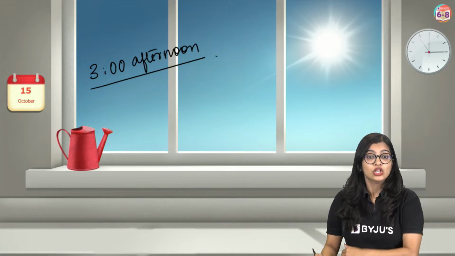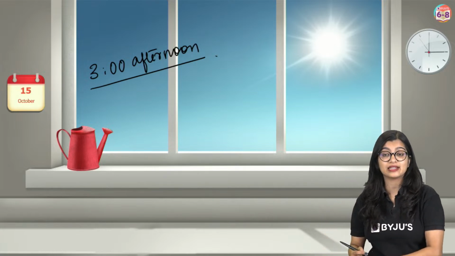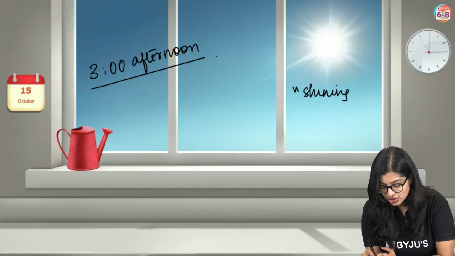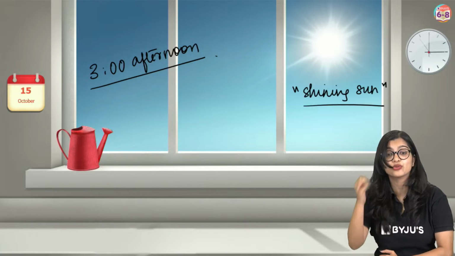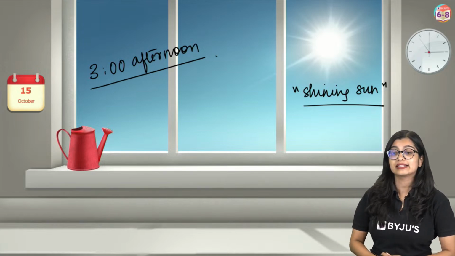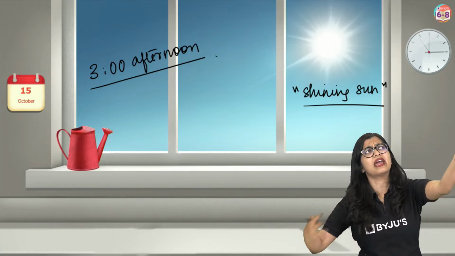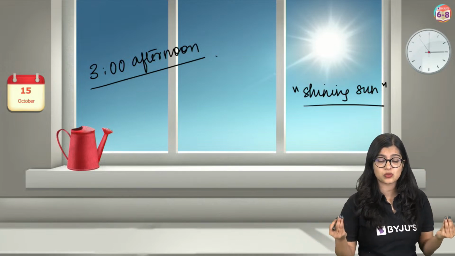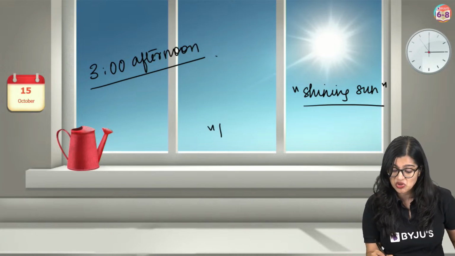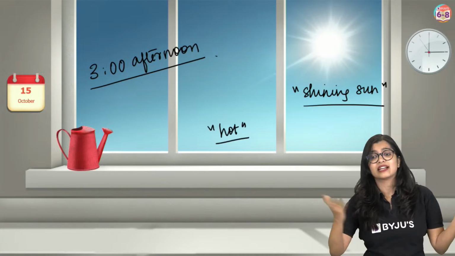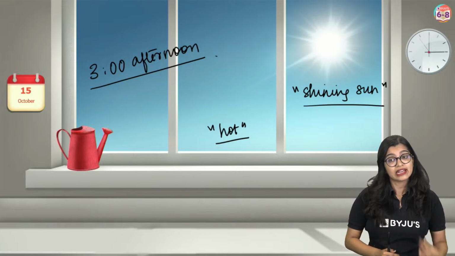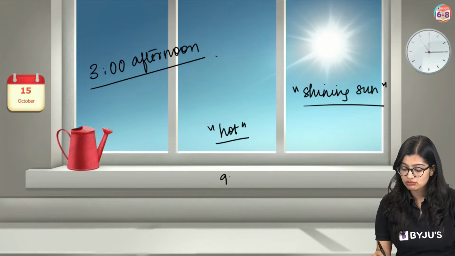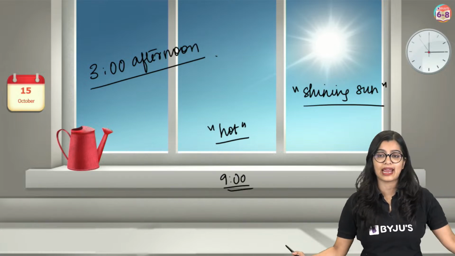Manvi is telling me, ma'am, here I can see a shining sun. You will tell me, ma'am, it is sunny, or I can see the sun outside, right there on top. All of you have heard this, we all use this word. And some of you will tell me, ma'am, it is also very hot nowadays. The sun is up there, shining so bright, and it's also very hot.